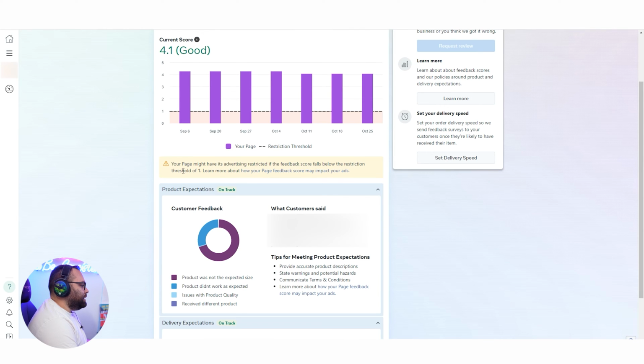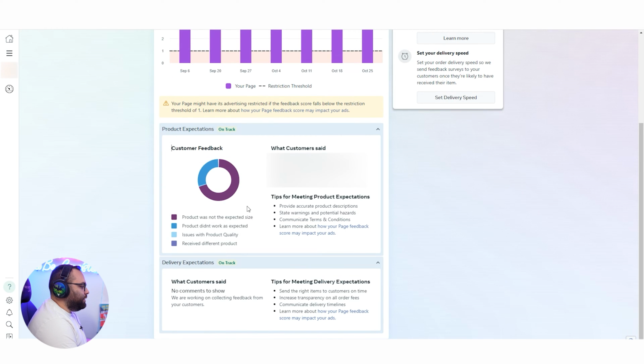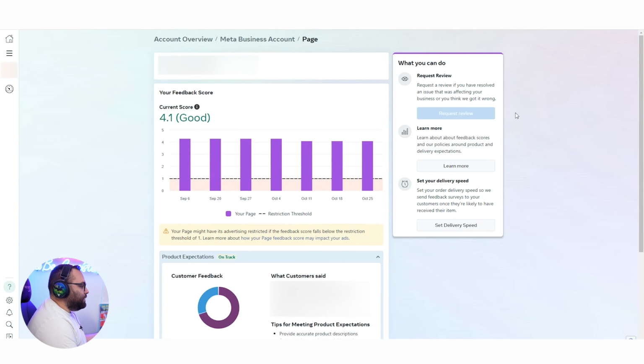It says again that if the page drops below 1 and everything, it has the customer feedback as it used to be. For some reason, you cannot click on each one of them individually. Deliver expectations on track, so it changed a little bit. Here, you can request a review if something happens, and here's the delivery speed. Nothing else has changed.